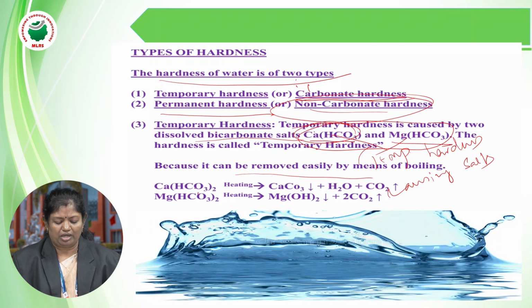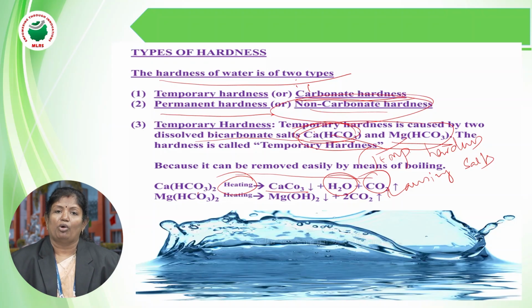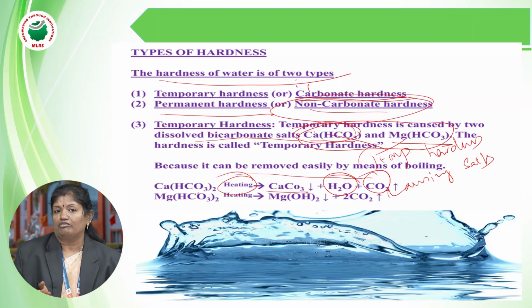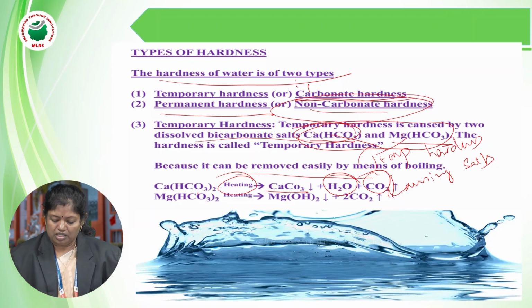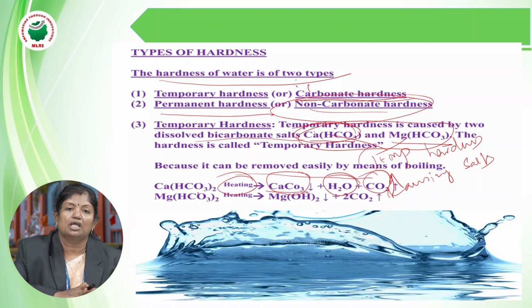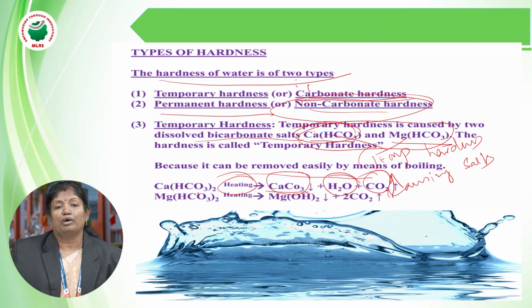Calcium bicarbonate, upon heating, will form calcium carbonate along with the formation of water. If you take water in a vessel and boil it continuously, vapors will come, that is, carbon dioxide will go outside in the form of vapor, along with the liberation of CaCO3 particles, which you can see on the upper layer, as well as in the formation of scale.